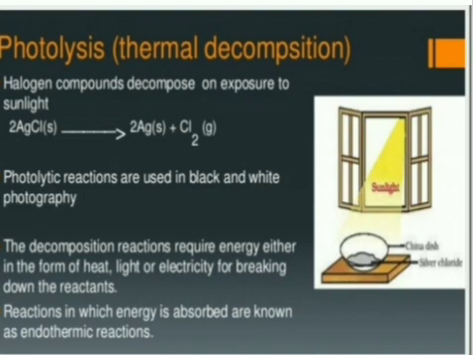Photolysis or thermal decomposition. Halogen compounds like silver chloride or silver bromide, when exposed to sunlight, decompose into silver and chlorine. This reaction is catalyzed by sunlight. Hence, it is an example of thermal or photolytic decomposition. Photolytic reactions are used in black and white photography.